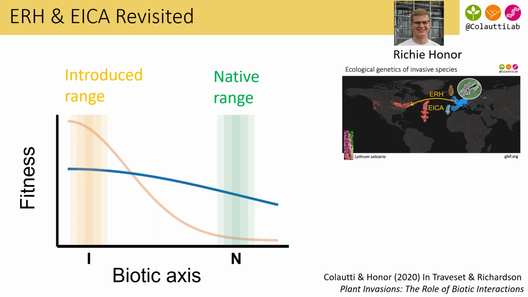And we're interested in how this will affect population growth rates and the rate of expansion of invasive species. This was recently published as a book chapter, and the biotic axis, you can think of this as a gradient from low enemy abundance to high enemy abundance. And then the I and N is just the range of enemy abundance in the native and introduced range.